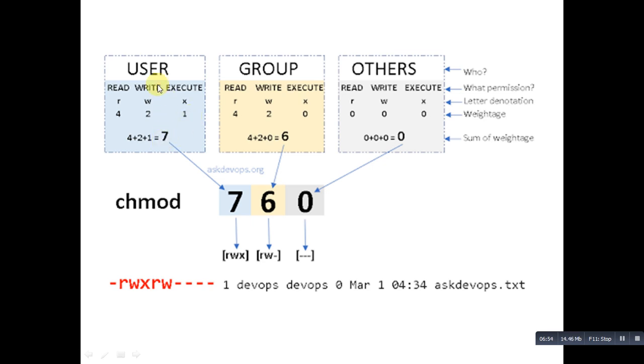So here in this picture the user has full permission, the group has read and write permission and no execute permission, and others are having no permissions, that is no read, no write and no execute. So if we use this chmod command 760 on a file, this type of permission we will get: rwx, rw- and ---.